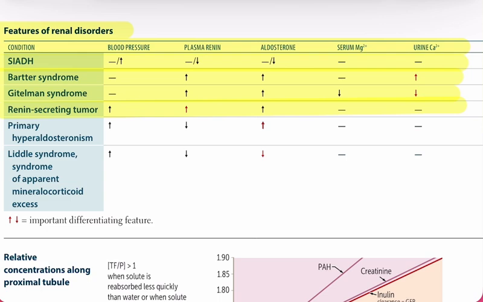Primary hyperaldosteronism. Blood pressure is increased. Plasma renin is decreased. Aldosterone is increased. Serum magnesium is normal. Urine calcium is normal. Liddle syndrome and syndrome of apparent mineralocorticoid excess. Blood pressure is increased. Plasma renin is decreased. Aldosterone is decreased. Serum magnesium is normal. Urine calcium is normal. That's why this chart is so useful. It gives you the important differentiating features at a glance.